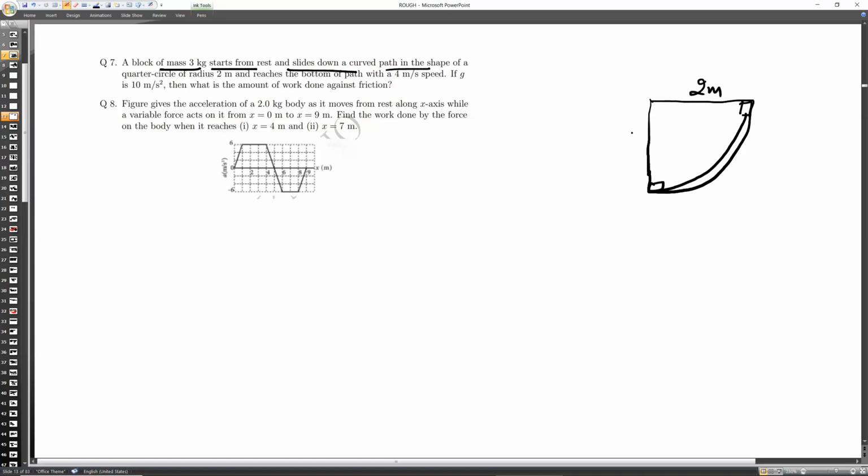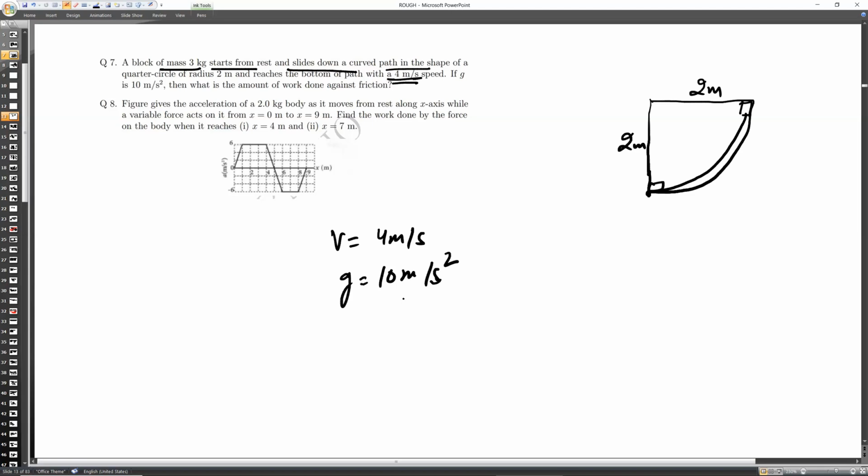So the radius is 2 meters, here is also 2 meters. It reaches the bottom of the path with a speed of 4 meters per second, and g is given as 10 meters per second squared. What is the amount of work done by the friction force? Tell me, what is the amount of work done by the friction force?